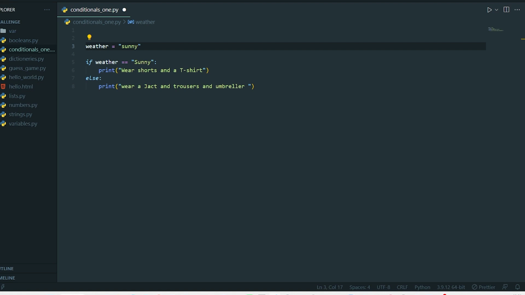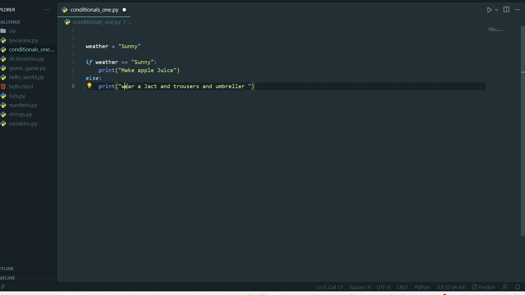So say for instance, maybe you want to automate something. It's a coffee maker, and you want to automate it to make either coffee or juice. So we can say if the weather is sunny, we tell the coffee maker, make apple juice.